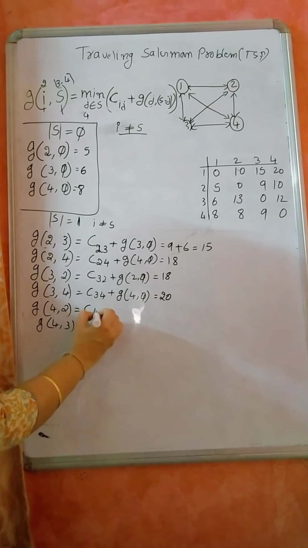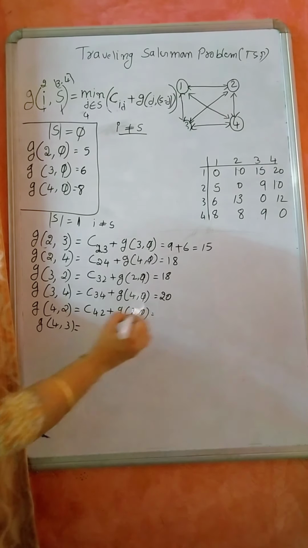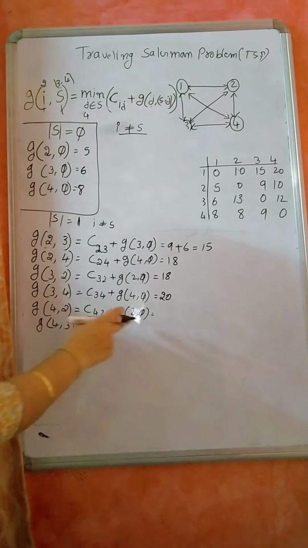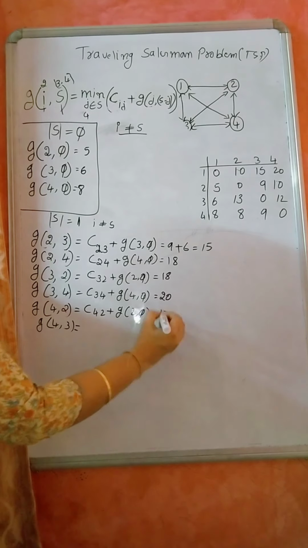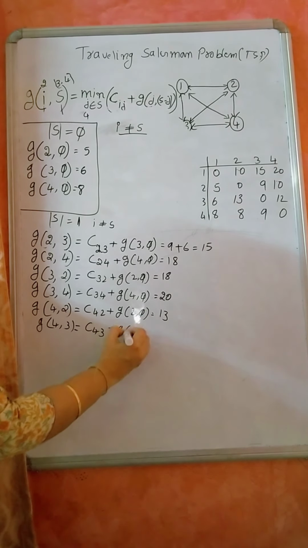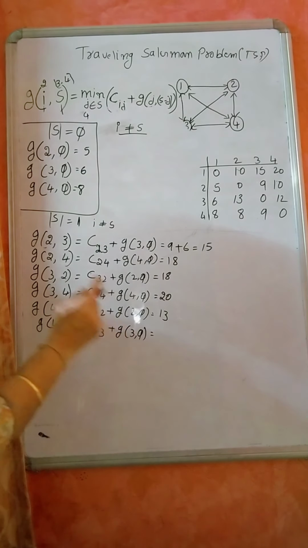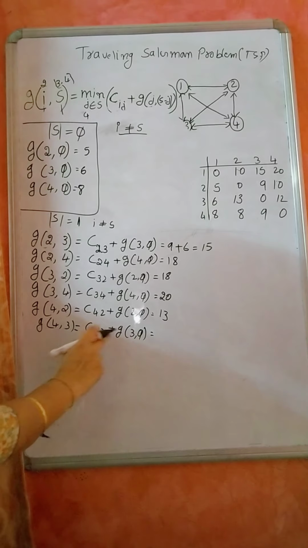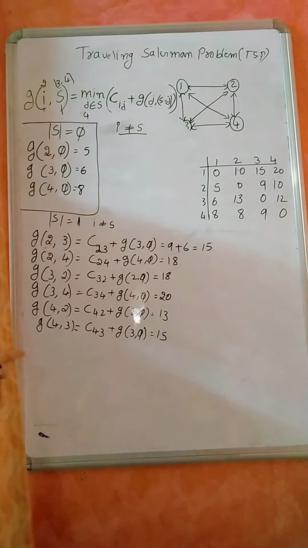Then C of 4 2 plus G of 2 null. How much is 4 2? 8 plus 5, 13. Then C of 4 3 plus G of 3 null. What is 4 3? 9, 9 plus 6, 15. We got this.